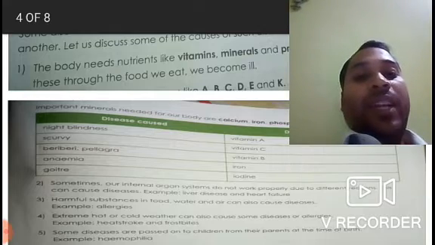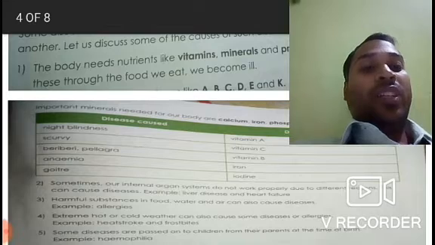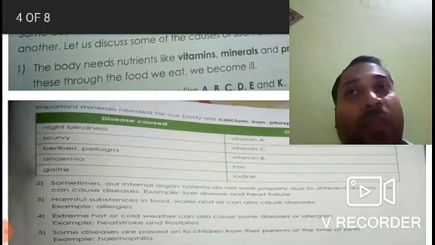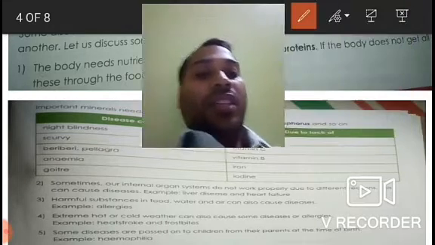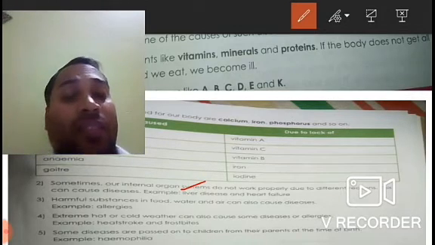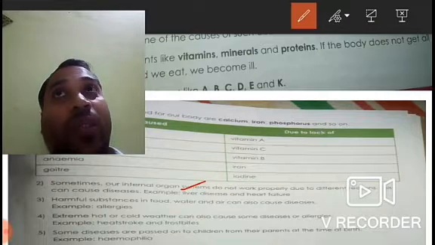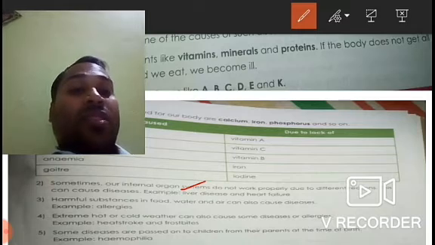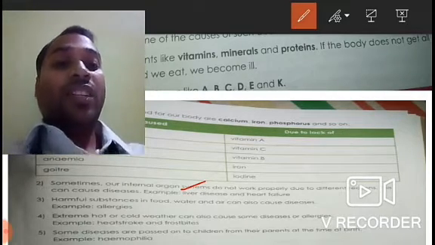Sometimes even the internal organ systems may not work properly, and due to that also we may suffer from diseases. So for example, organs like the liver, if they do not work, it will lead to indigestion and we will not be able to eat the food properly. That is caused due to improper functioning of the liver, and it is called liver disease.